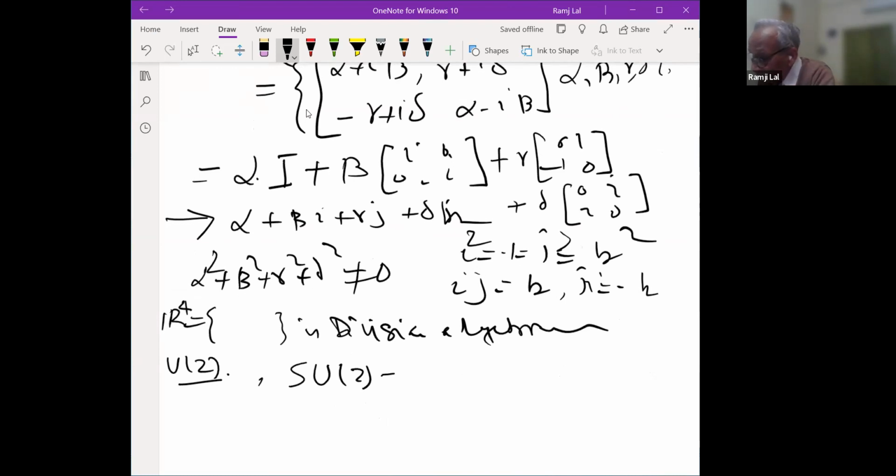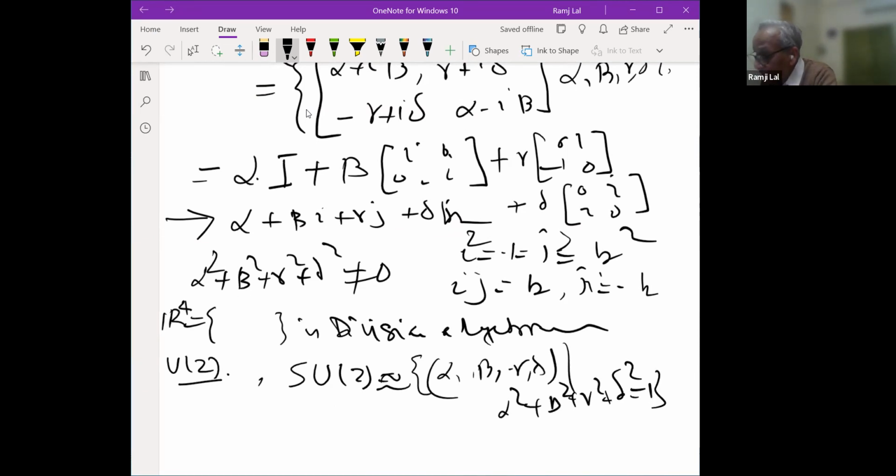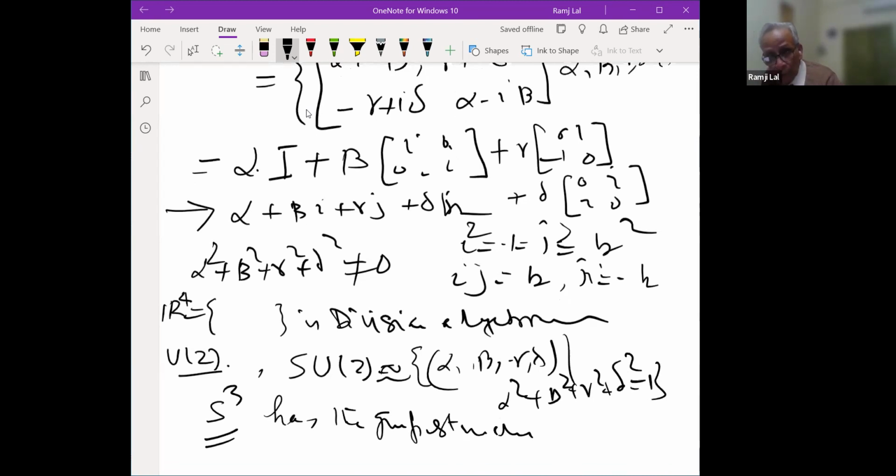So this can be identified with alpha, beta, gamma, delta such that alpha squared plus beta squared plus gamma squared plus delta squared is equal to 1. And the multiplication is there, the usual multiplication of the complex matrices, that makes it a group. So this can be identified with S3, and S3 has a group structure.